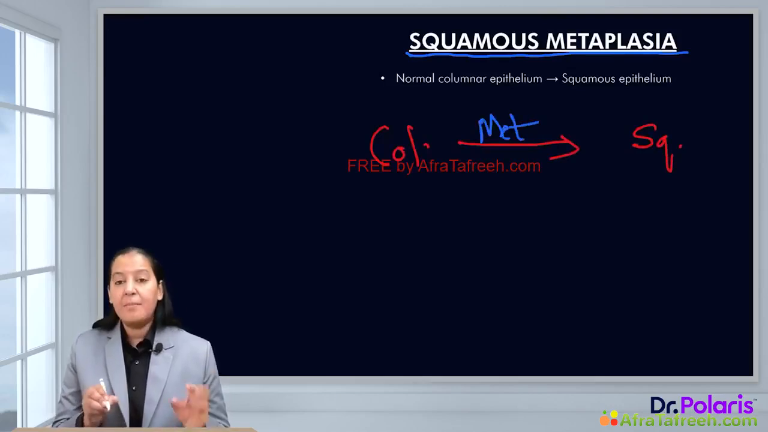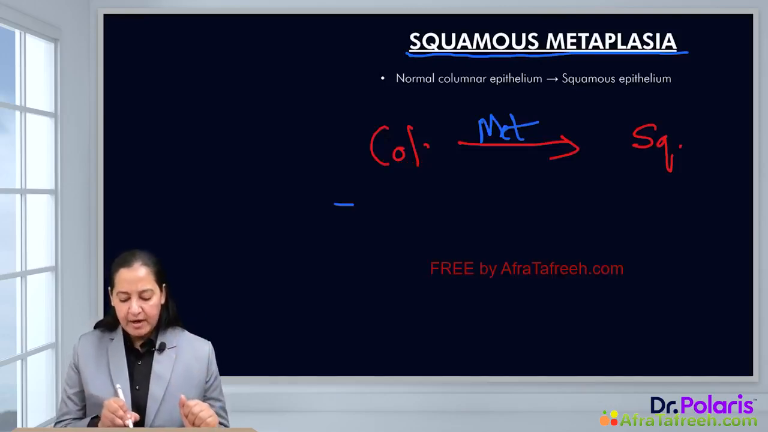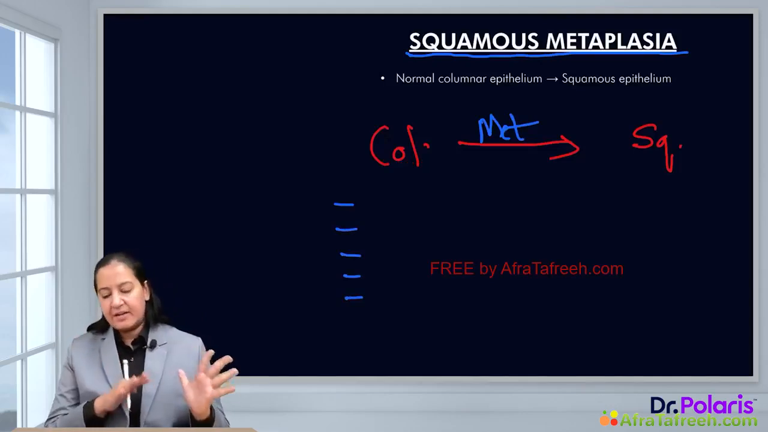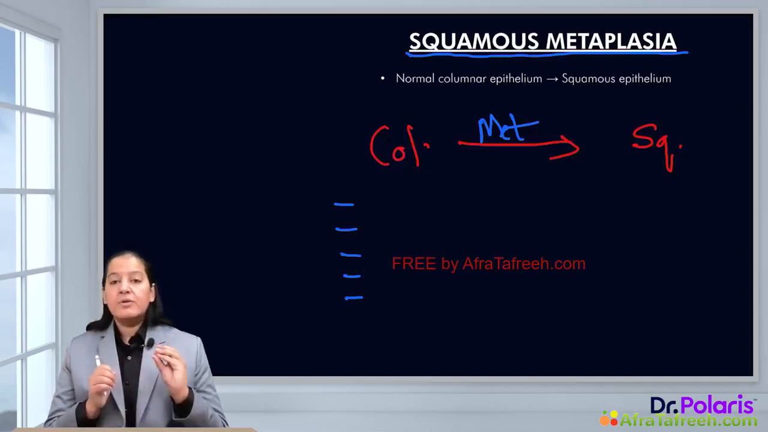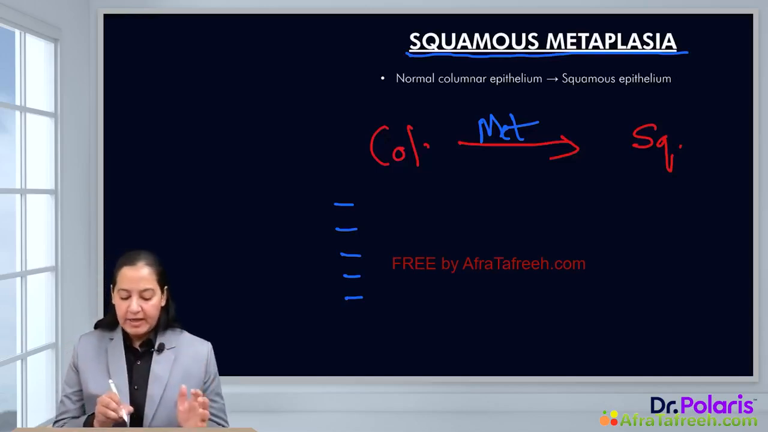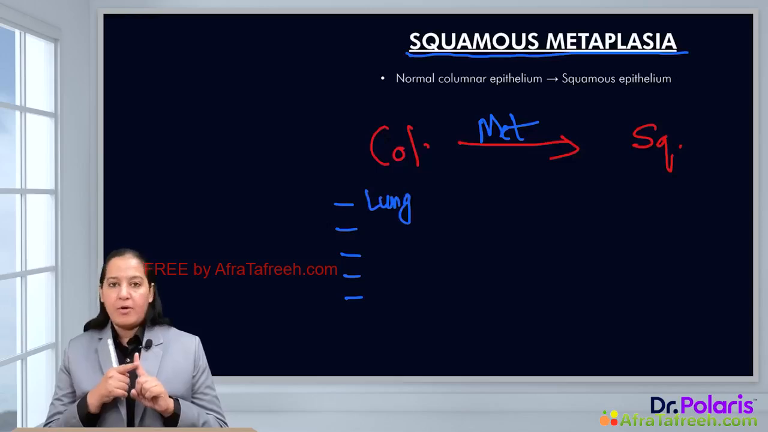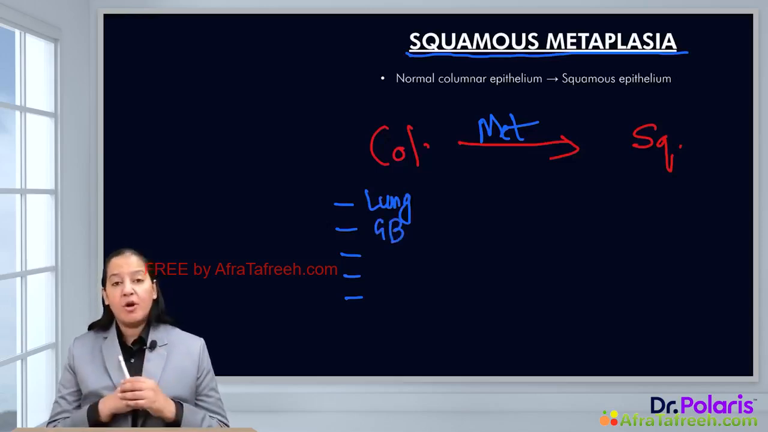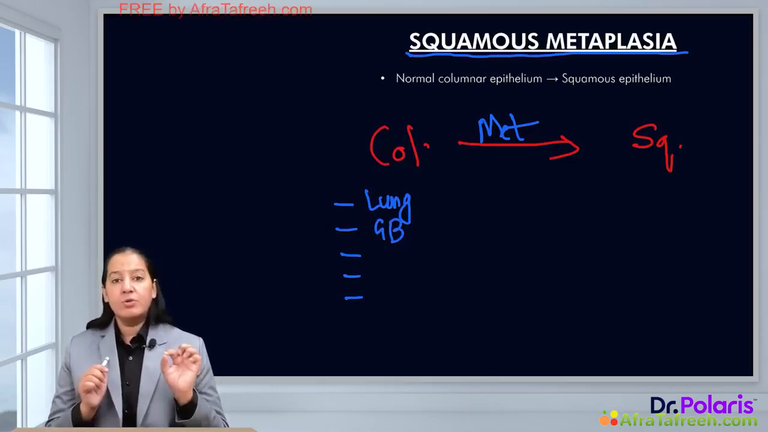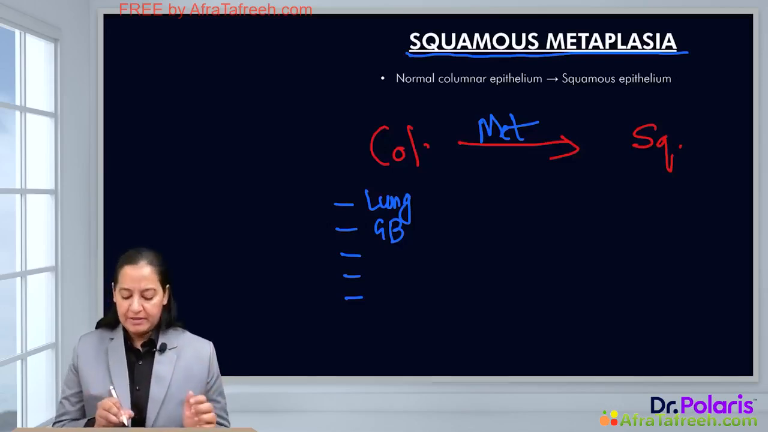Now tell me the name of 5 tissues in the human body which normally have columnar epithelia. And tell me the stress, because of the stress, they get converted to squamous metaplasia. So tell me the name of the stress also, right? So 5 organs in the human body are, number 1, lung. In the lung, trachea, bronchi, that is the first organ. Second, you can say gallbladder. It also has columnar epithelia. The lung has pseudostratified ciliated columnar epithelia. Gallbladder also has columnar epithelia.